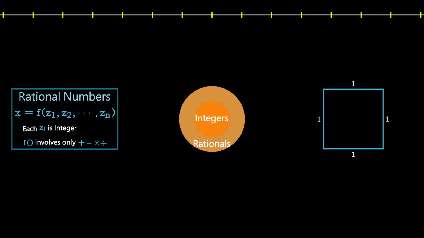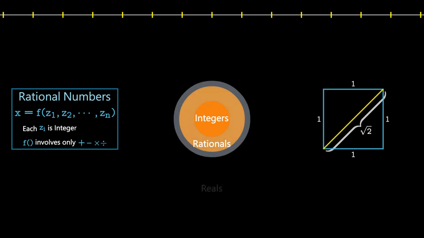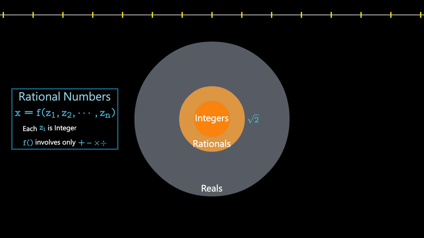The length of the diagonal of a square with side length 1 is the square root of 2, which cannot be expressed as the ratio of two integers. Therefore, it is not a rational number. The circumference of a circle with a diameter of 1 is pi, which is also not a rational number. These numbers are called irrational numbers.